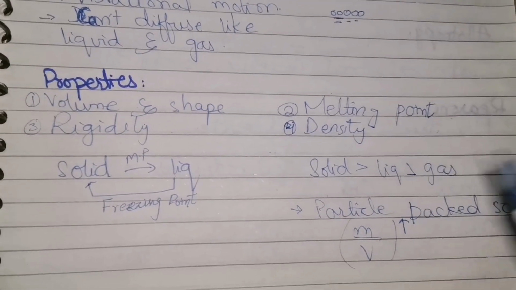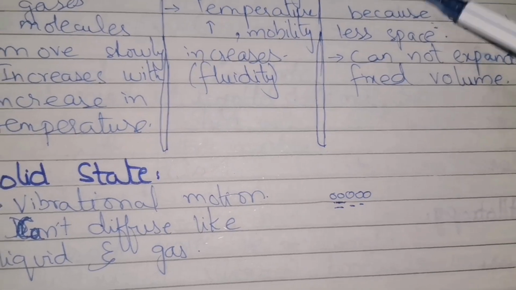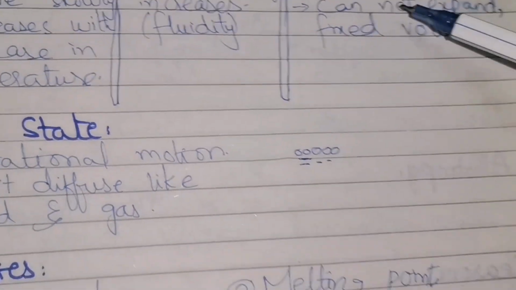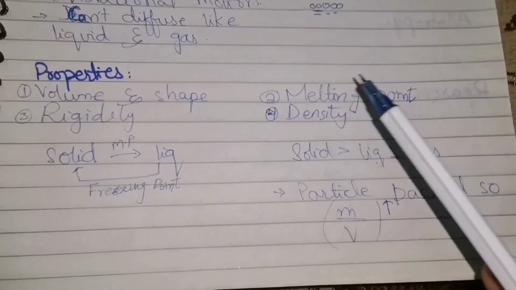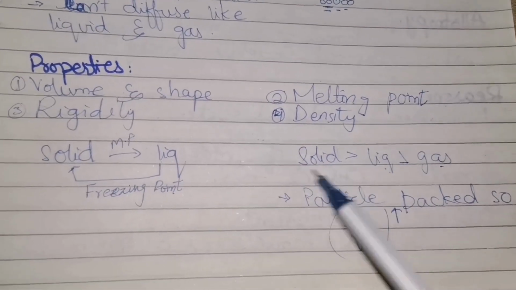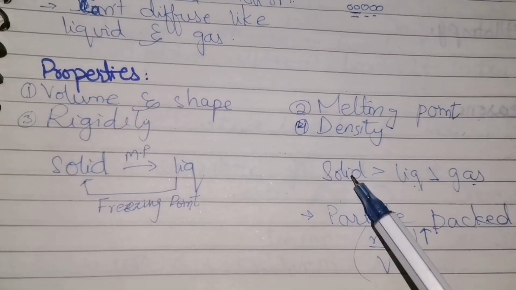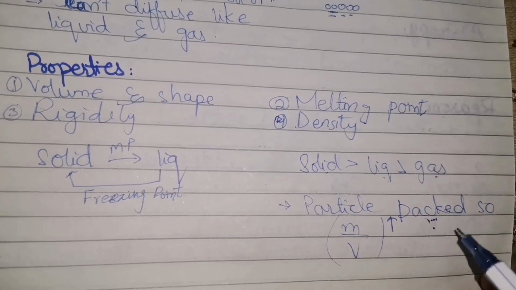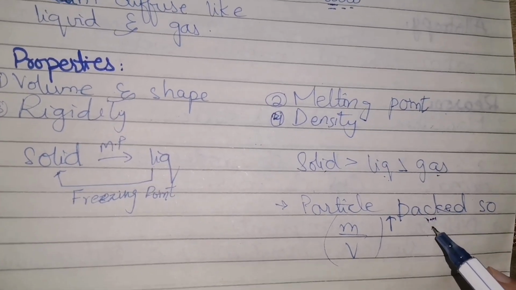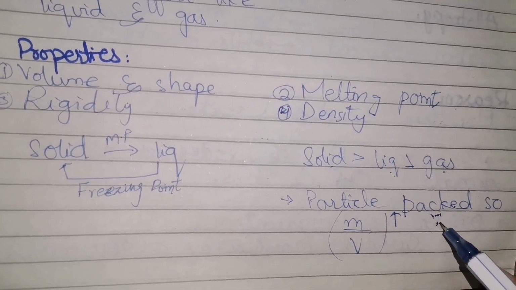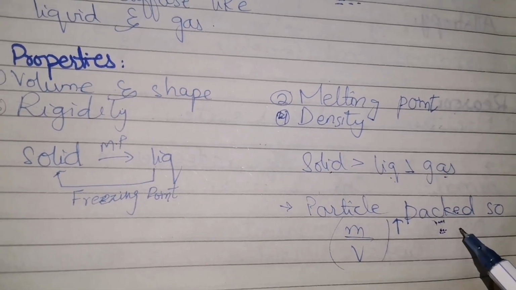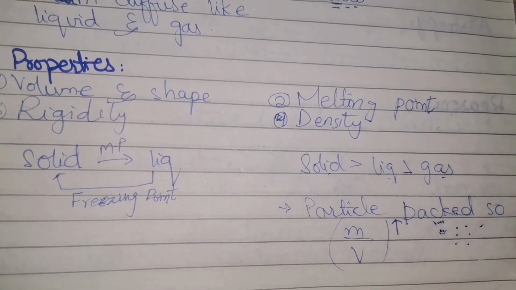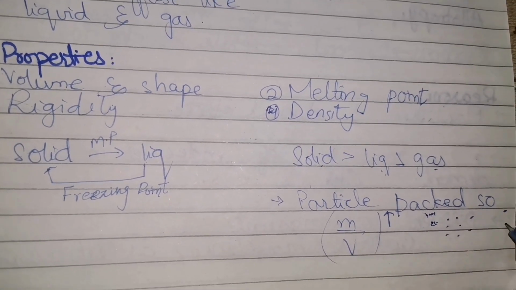Now coming towards the density in the liquid state, the density is more than that of the gases. Why? Because it has less space between the particles than that of the gases. In the solid state, as we know the density of solid is more, then why is it more? Because the particles are closely packed to each other. We saw at the start of the video that the solid particles are close to each other. Liquid particles are a bit far from each other, and those of the gases are very much far away from each other.